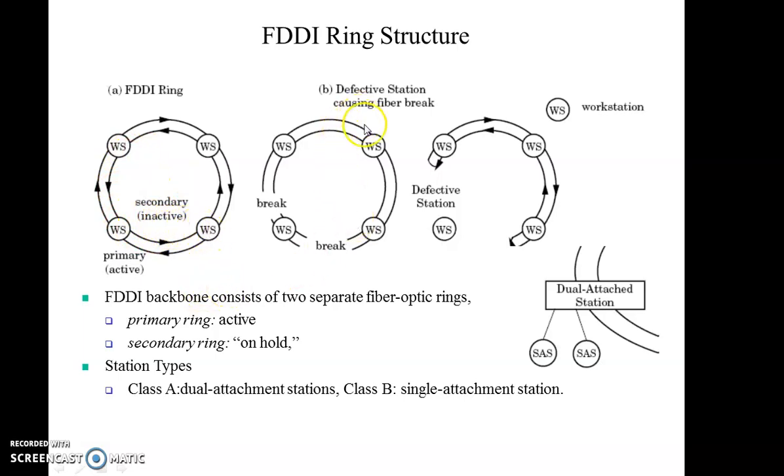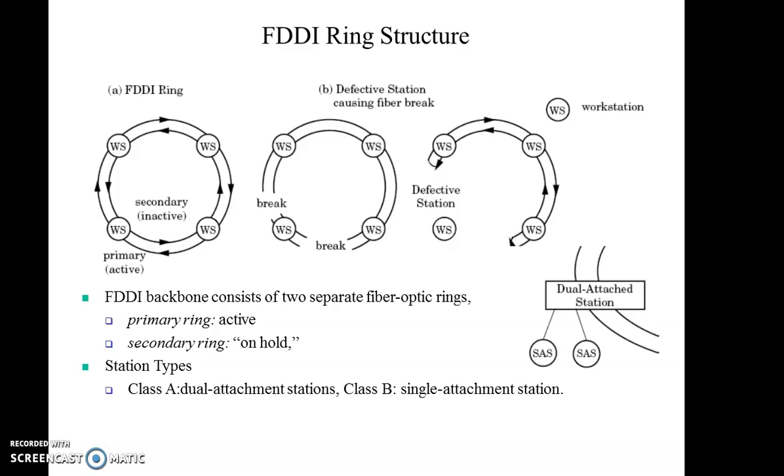Okay, so if a defective station is there, then the two rings may break down because of this. So maybe the ring may break down or the workstation may break down, either case may occur, and that is the drawback of this particular FDDI. If the ring breaks down, then one ring is working and it can give the backup to the broken ring, but when the workstation breaks down, we cannot do anything.